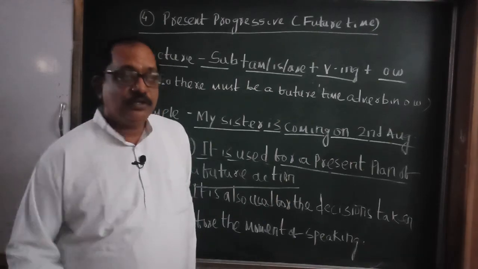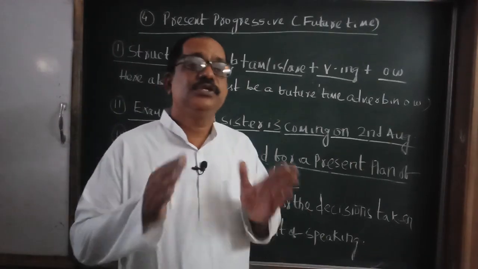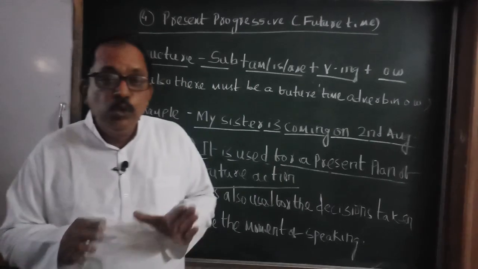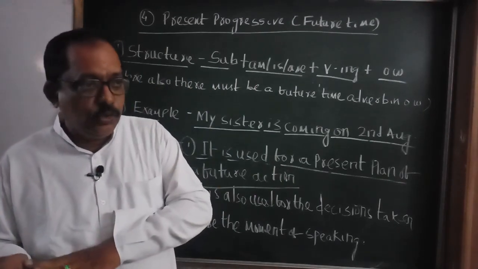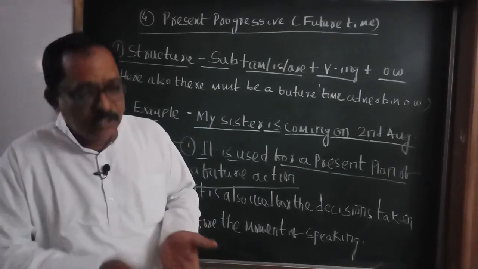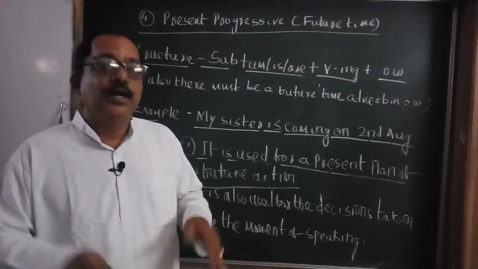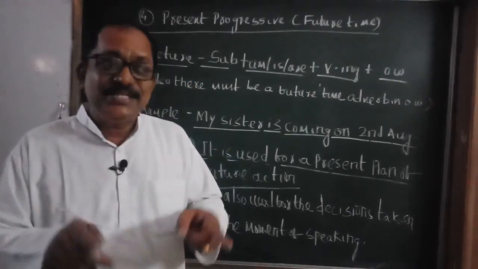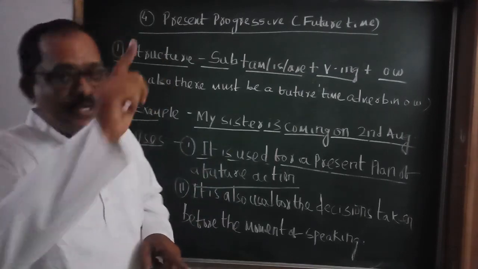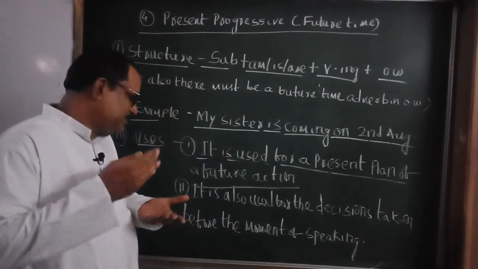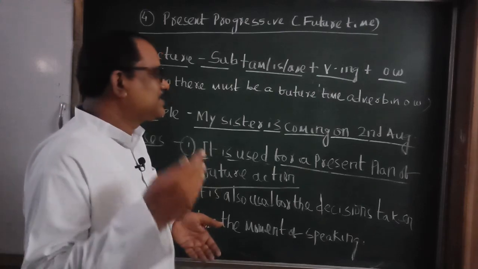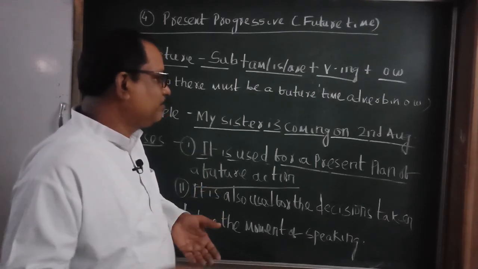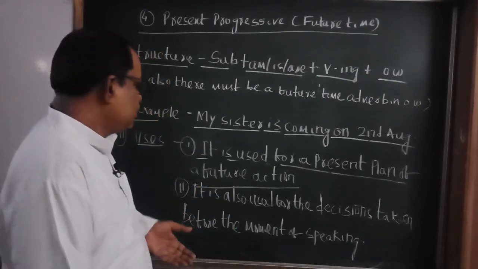What is the decision? The decision is that your sister who lives in Bangalore is coming to Berhampur and she has booked a ticket. After she booked a ticket, she tells you that she is coming to Berhampur on 2nd August.